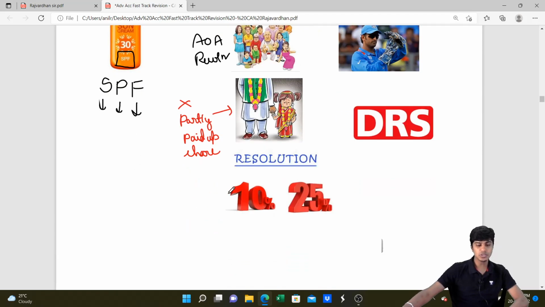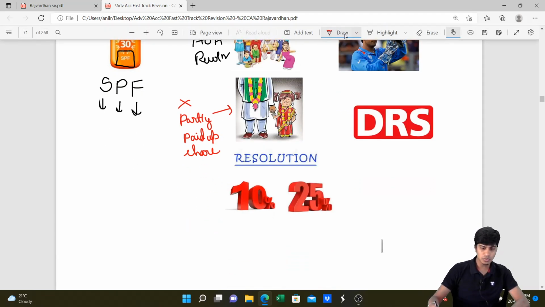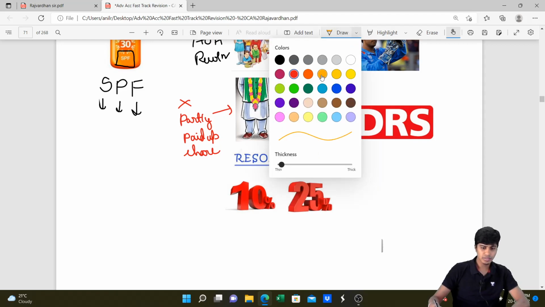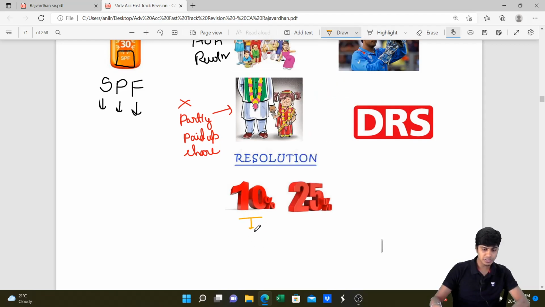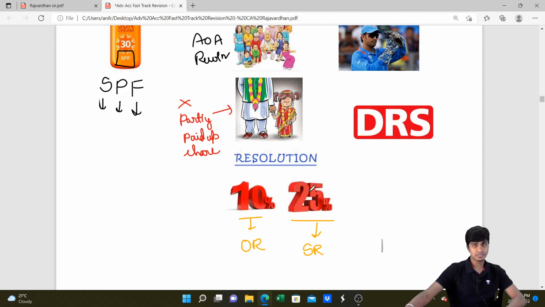And the last thing is resolution. What resolution needs to be passed? If the buyback that you're going to do is up to 10%, then board resolution is sufficient. Whenever the company is going for 25%, then you need special resolution. Oh, sorry. I mean to say, here ordinary resolution is sufficient. However, when the company is buying back 25%, then you need to go for special resolution.